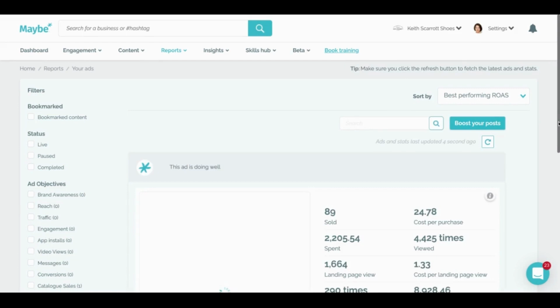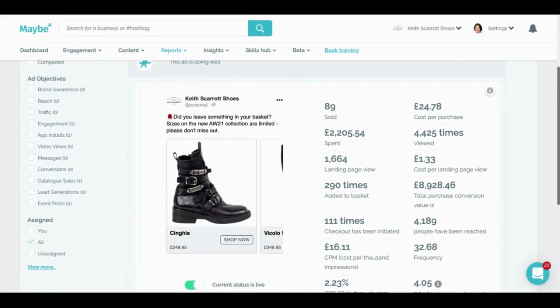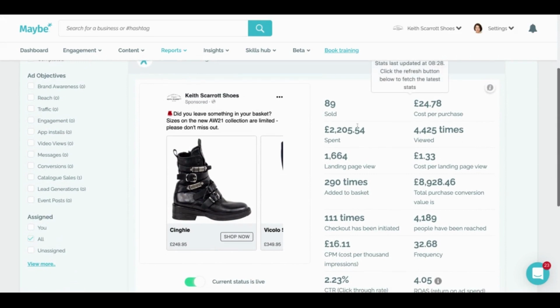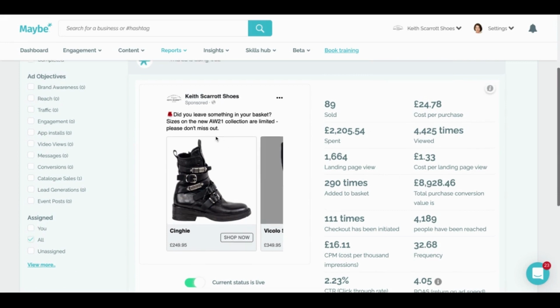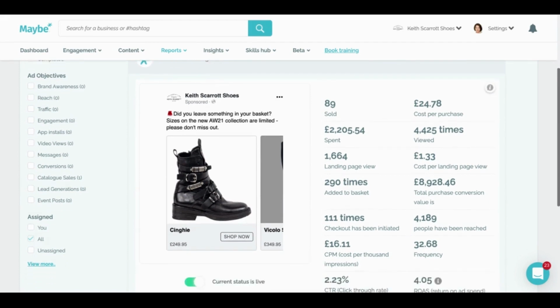So you can see all of the ads you've got running. This lady only has one ad running because it runs so well for her. So you can see here that she spent £2,200 on the ad. She's got £8,900 back. We're saying this ad is really running very well, and she'll be getting an email saying we recommend that you increase the spend on it. And this is the transparency that drives ad success.